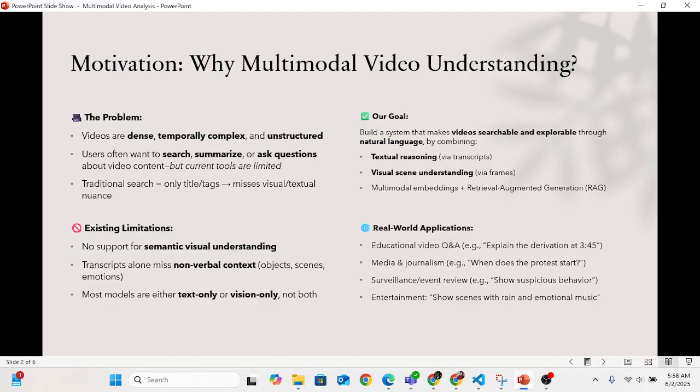So the goal of this project is to build a system that can make videos searchable and explorable through natural language by combining textual reasoning and visual scene understanding using multimodal embedding and RAG. Real world applications can be educational video question answering, media and journalism, surveillance or event review, and entertainment.